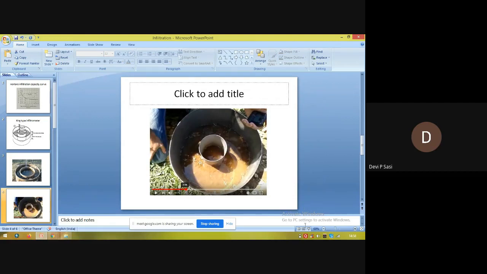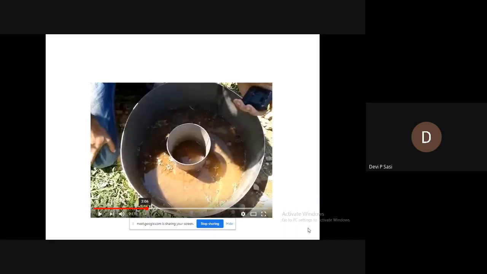Then the water which must be added to maintain a constant level gives the infiltration rate. That is, suppose you fix a level here. First you fix a level, then you apply water in the inner ring as well as in the annular space.